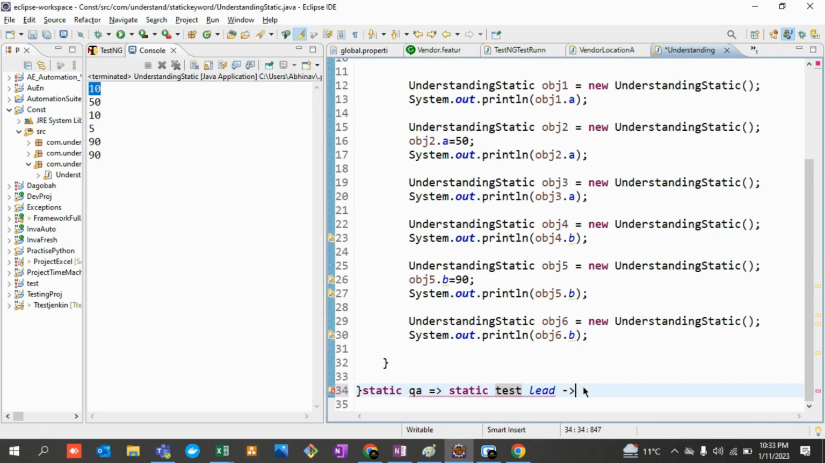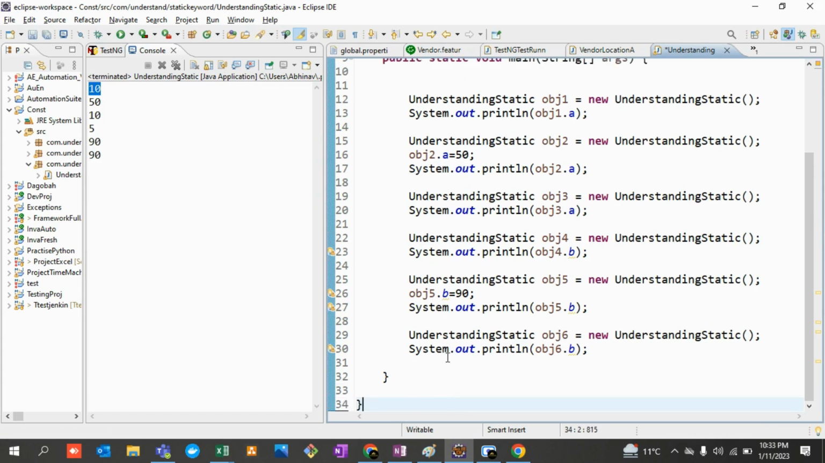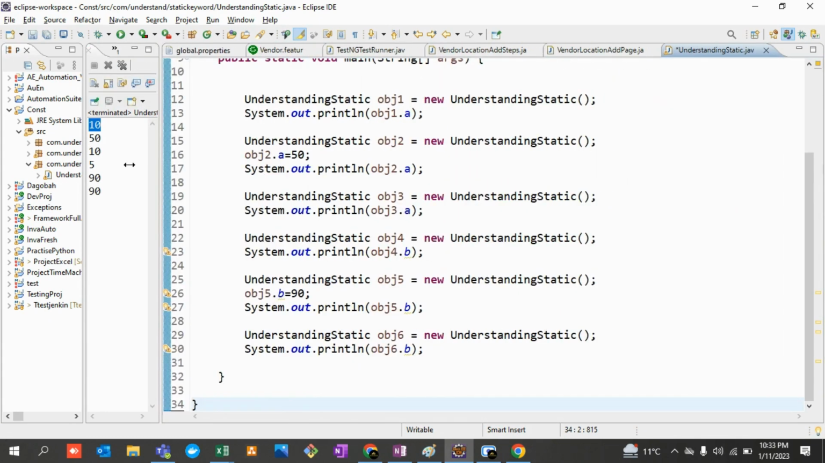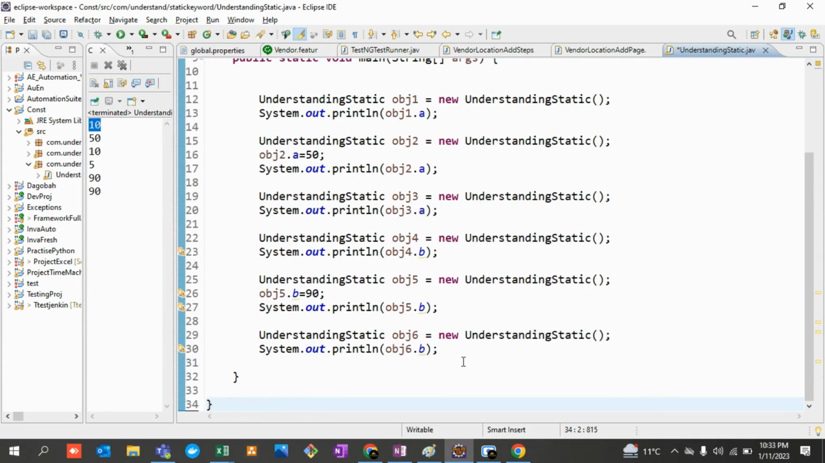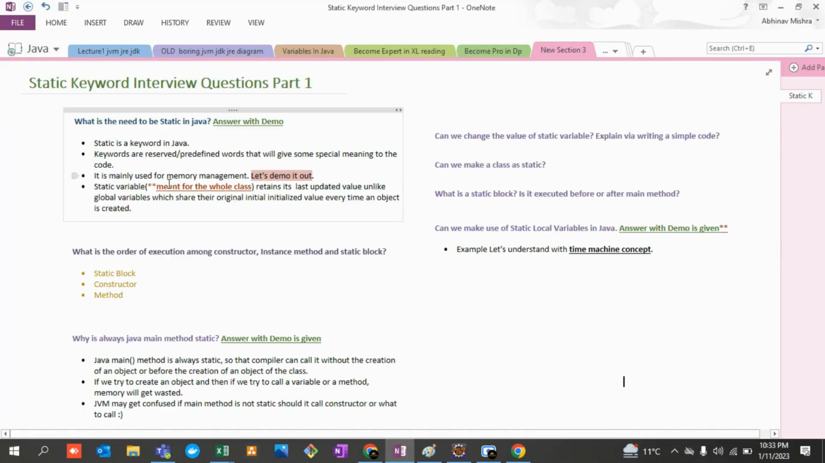And if you once become a manager or a CEO, you are not going to backtrack. You are going to retain your most updated value, or most updated designation. The same way it is happening with the static variables as well, right? So I hope I have made some sense. And guys, this is the best of my abilities which I can make you understand, right? So it is mainly used for memory management.